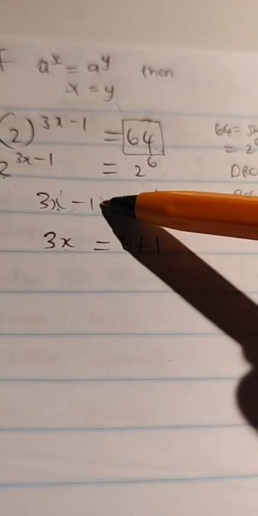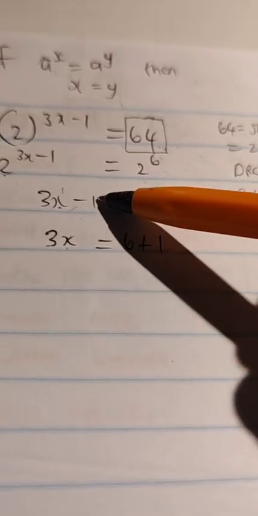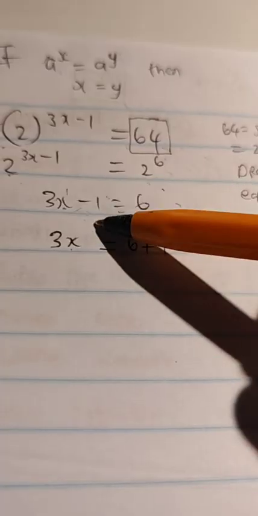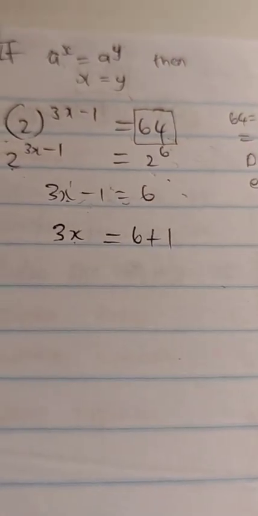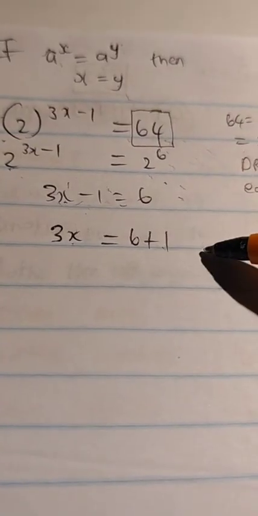So if you add 1 here, which is the additive inverse of negative 1, it's the addition of 1 that leads to the negative 1 disappearing. But what you do on the left, you do on the right. So the addition of 1 is because of that. Okay. Now that we've isolated, we then have 6 plus 1, which is 7.